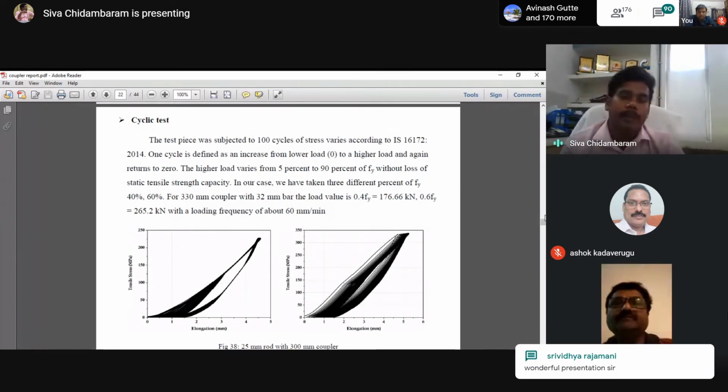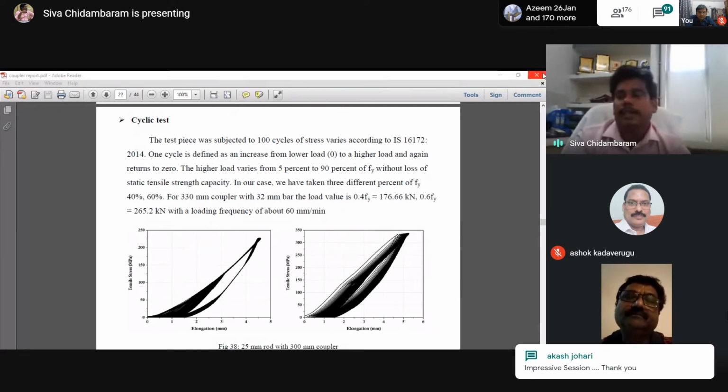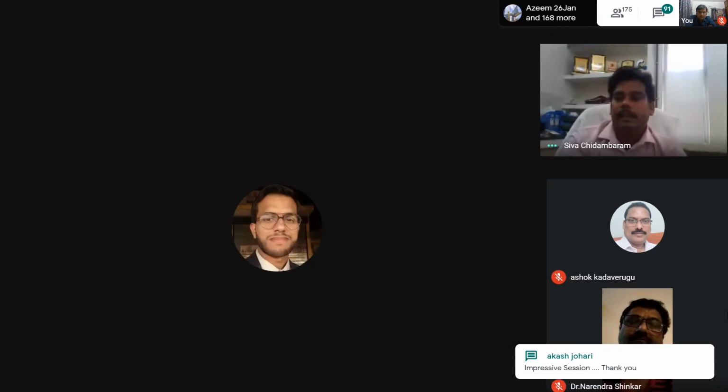So this is why they are recommending our IS testing procedures to be followed, and to ensure whether the coupler is perfectly connecting the things or not.